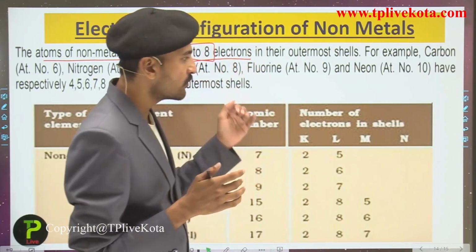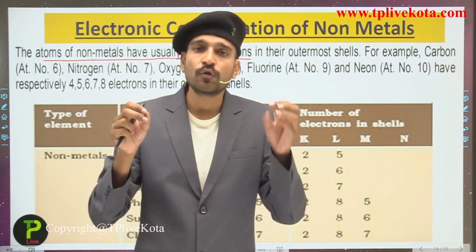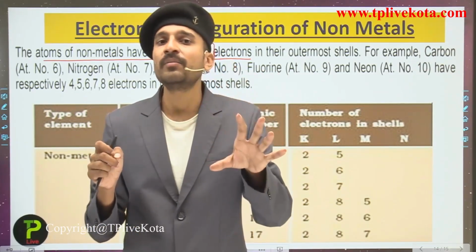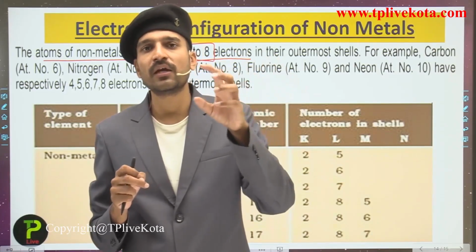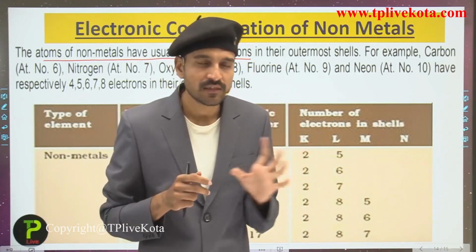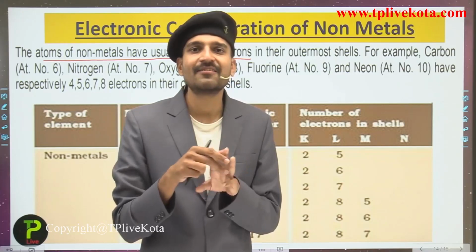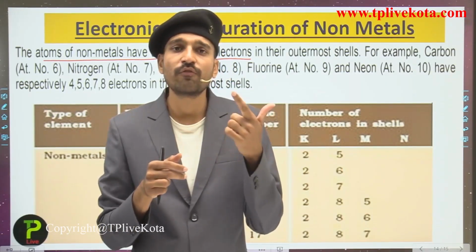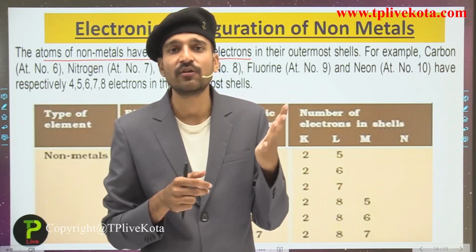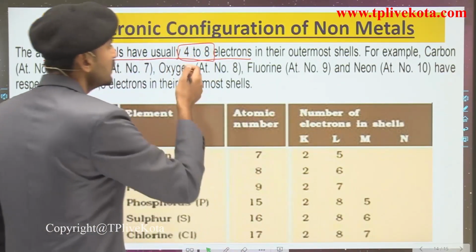So in the outermost shell, only 8 electrons could be placed. That is the maximum number of electrons that could be placed in the outermost shell; if the shell is the outermost, then you can place only 8 electrons in there. Talking about the metals, metals have 1, 2 and 3 electrons in their outermost shell, while non-metals would be having 4, 5, 6, 7 and 8 electrons in their outermost shell. This is written over here.